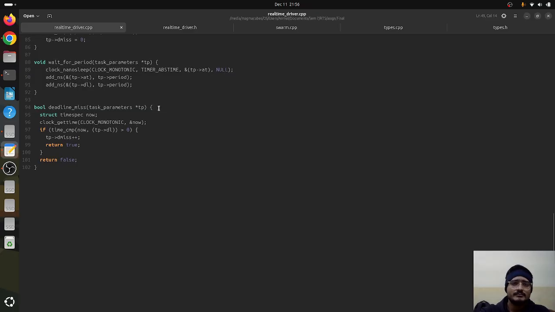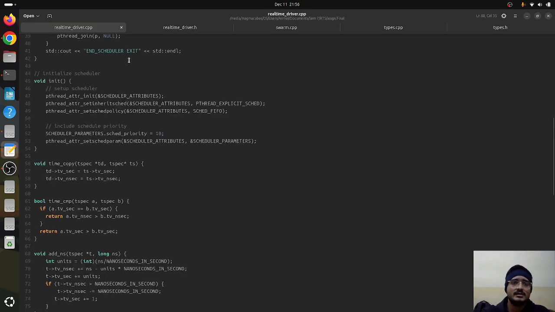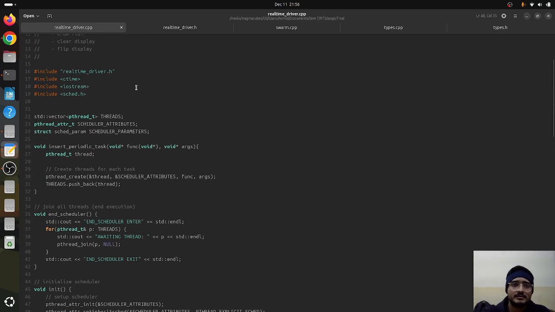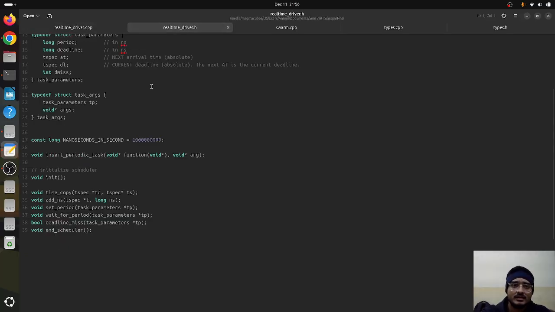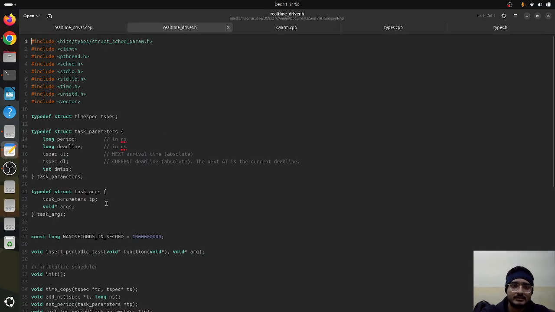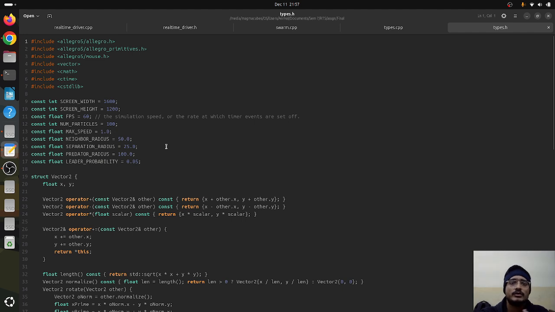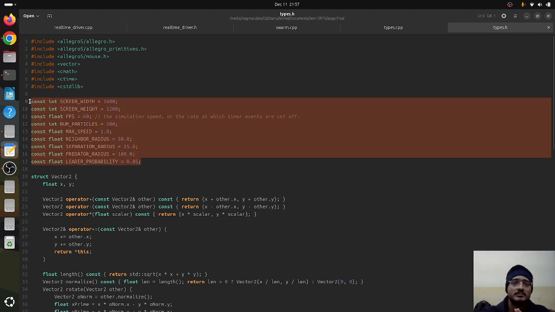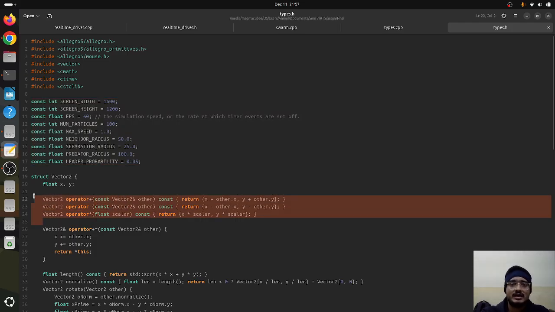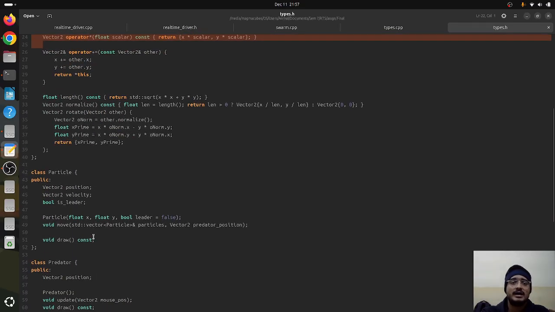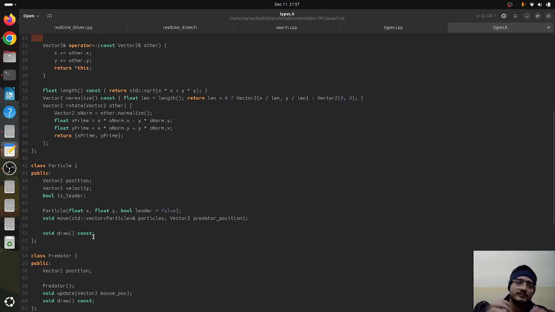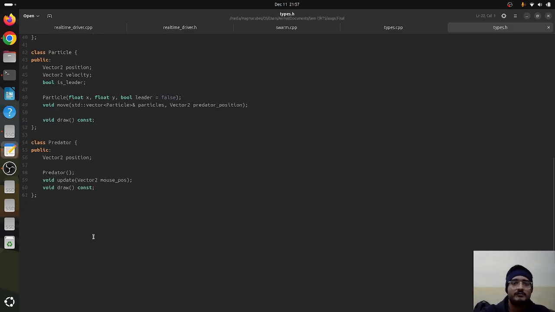So then there is a function for deadline miss, then wait for time period. Herein we have the task parameters and arguments, and then we have the types.h, which is basically all about Allegro, all about graphics, the screen width, the maximum speed, the number of particles. We have vectors wherein we have the formulas. Then we also have the classes of both fishes and predators. Fishes, both leader and normal fishes, belong to the same class of particles.